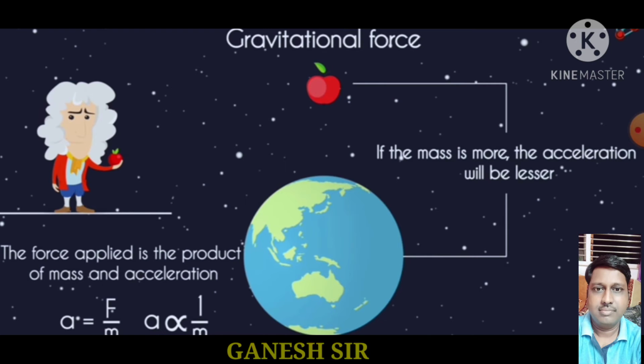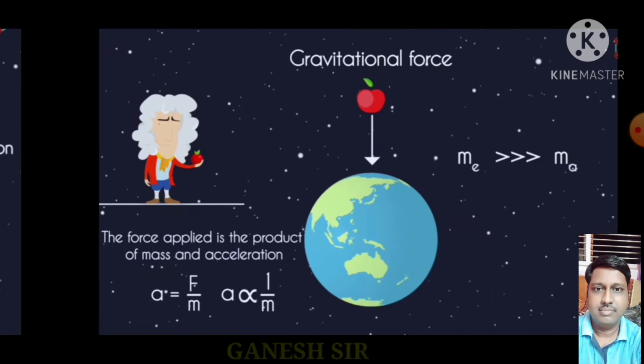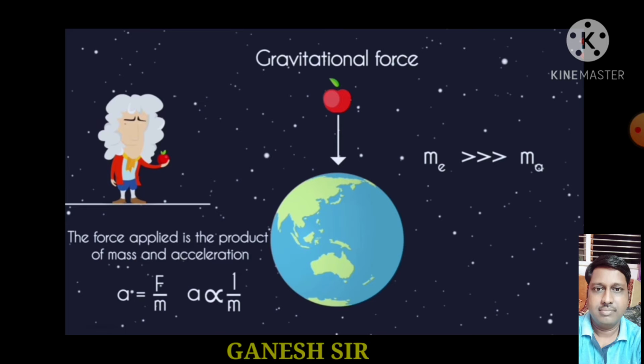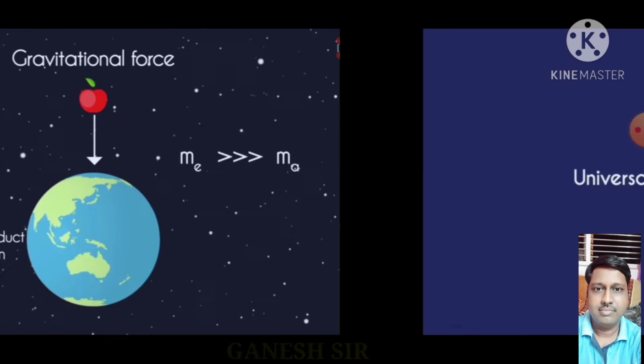That is why the apple gets attracted towards the earth, because the mass of the earth is more as compared to the apple. Both are applying the same and equal force, but due to the size of the apple as compared to the earth, the apple gets attracted towards the earth.